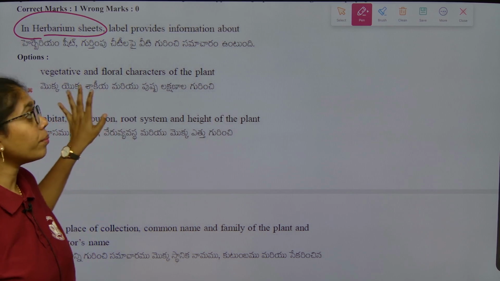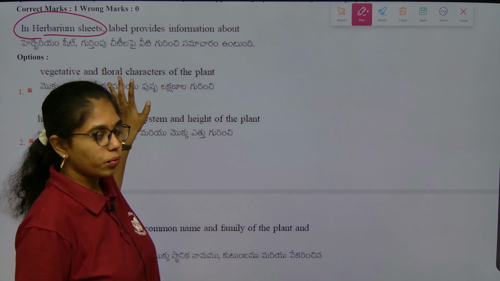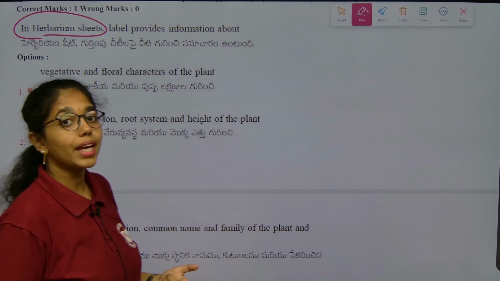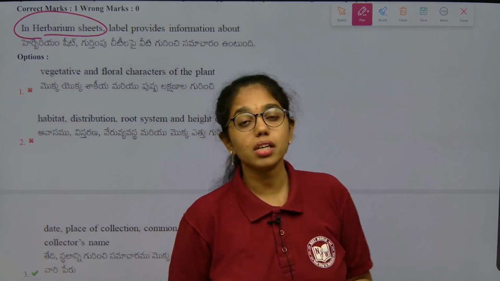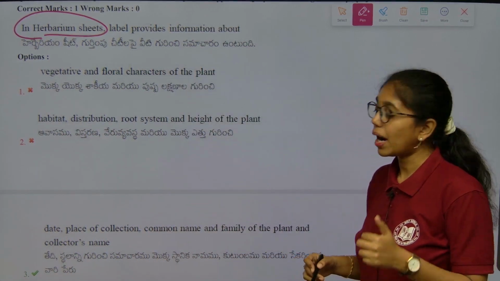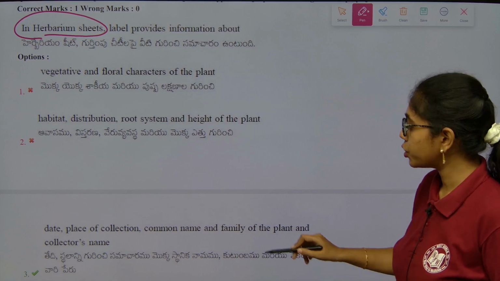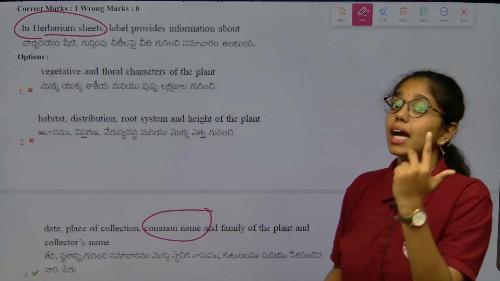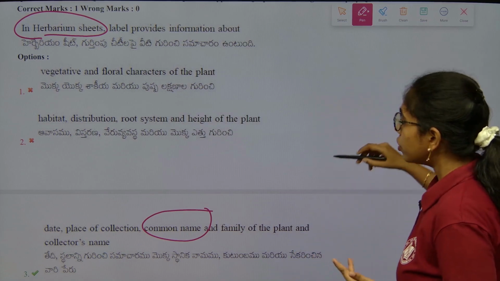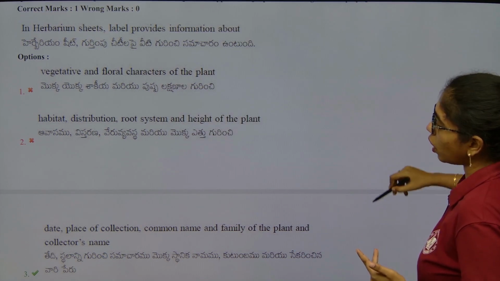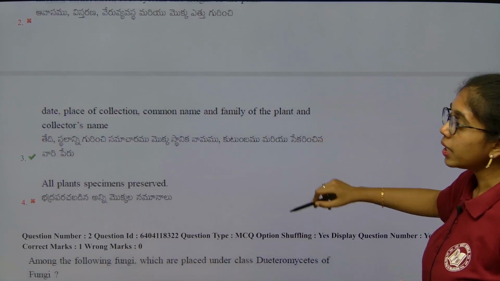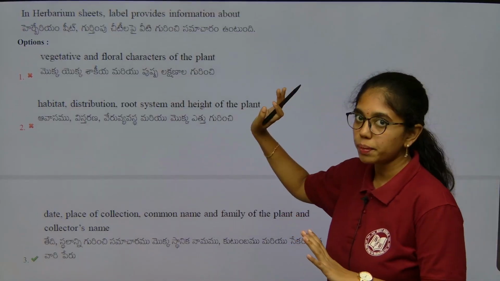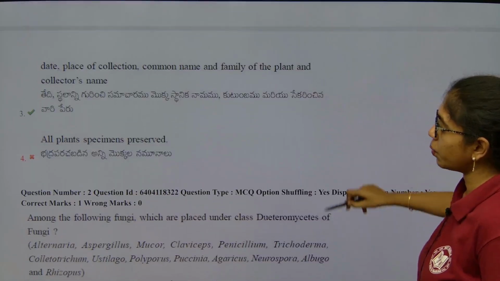This is from taxonomic aids of the living world. What information do we get from the herbarium sheet? We will get the information about the date and place of collection, common name and family of the plant, and collector's name also. So, here we have to go with option 3. Fine. Next, that is a most generalized question, and this is from the taxonomic aids of diversity in the living world.